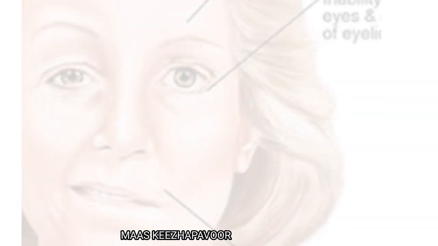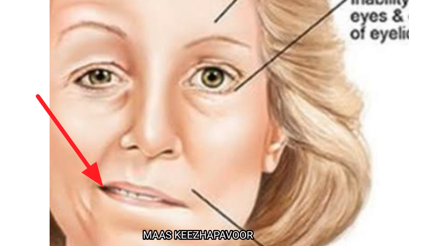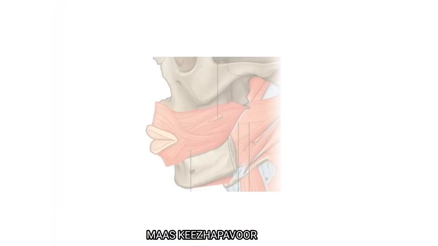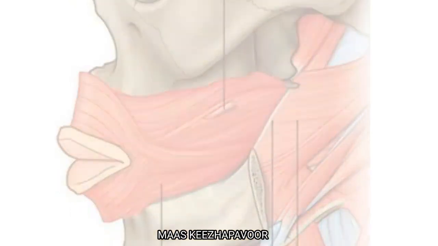Due to the paralysis of orbicularis oris and of muscles inserted into the angle of mouth, we can observe marked asymmetry of mouth. The angle of mouth deviates towards the normal side. The paralysis of buccinator results in accumulation of food in the vestibule of mouth.